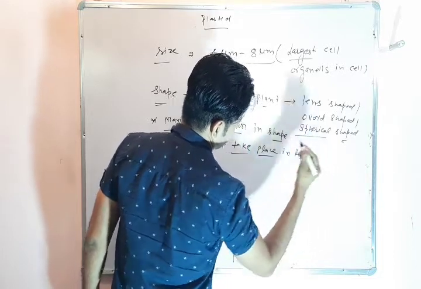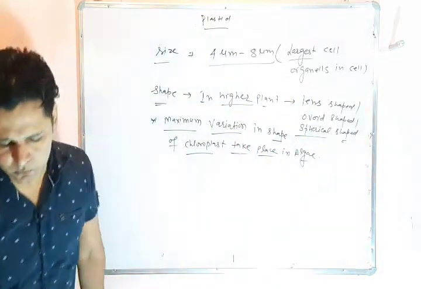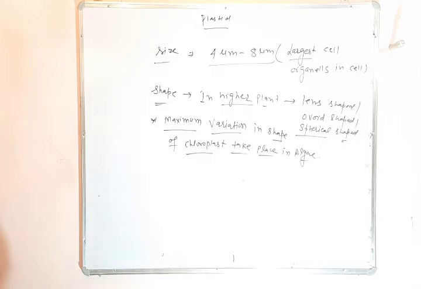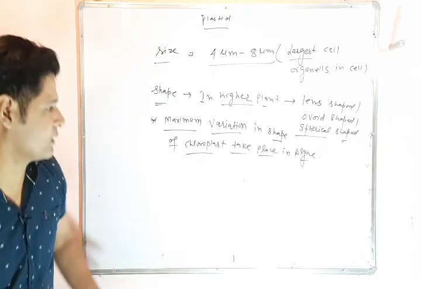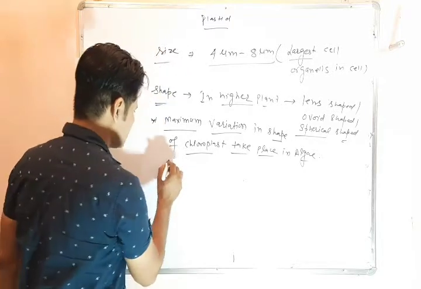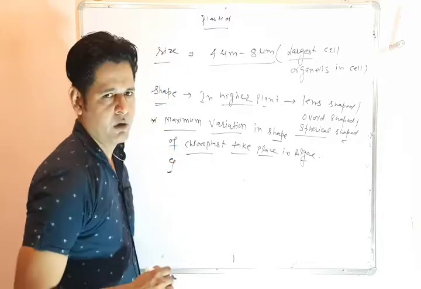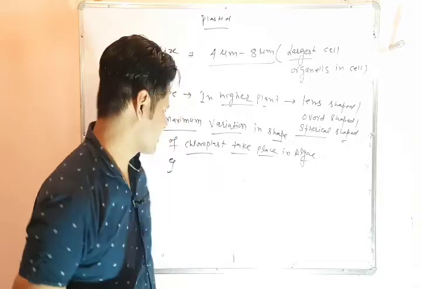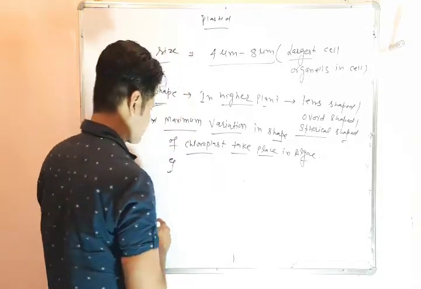In algae, different algae have different shape of chloroplast. Okay, now we will discuss different shapes of chloroplast. Which are the shapes we will discuss now.